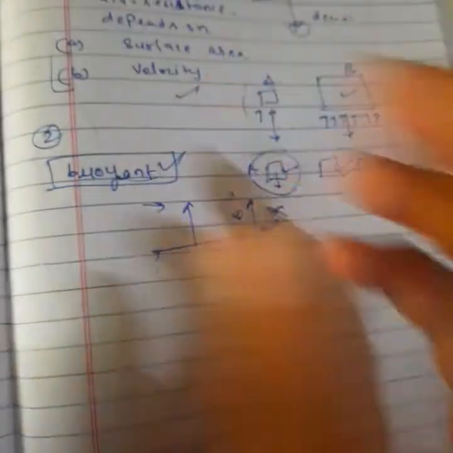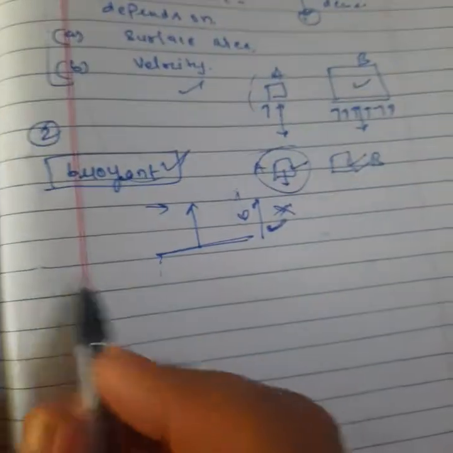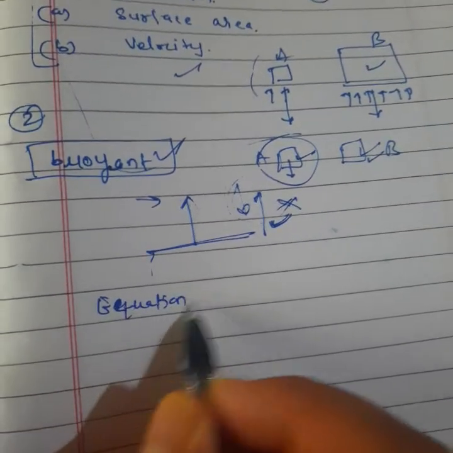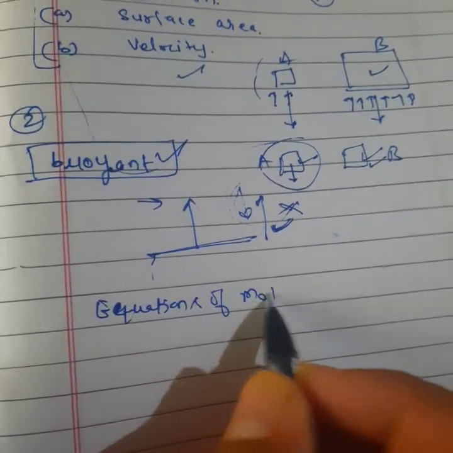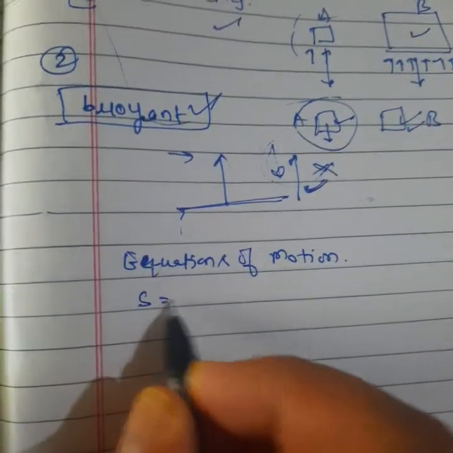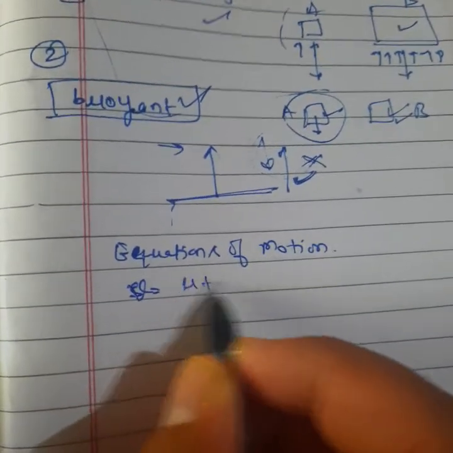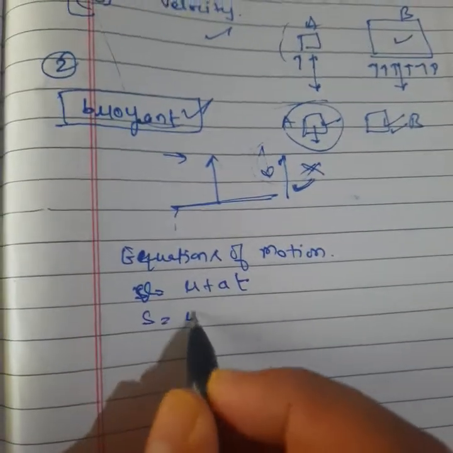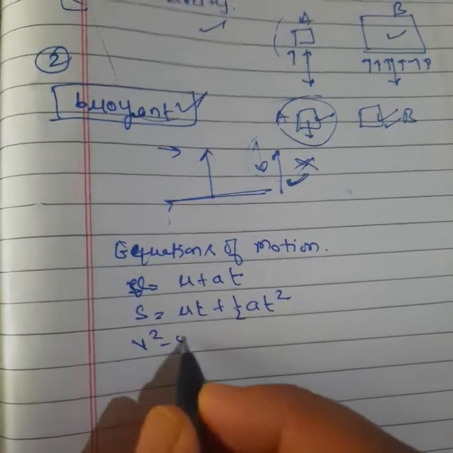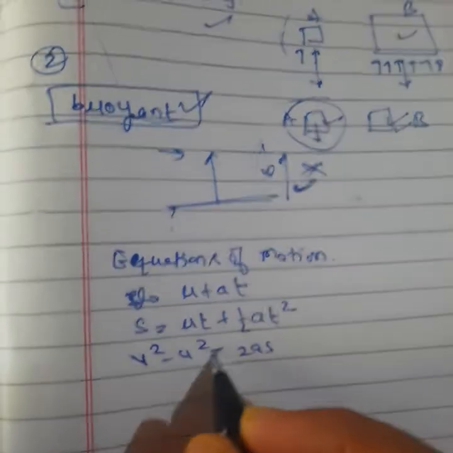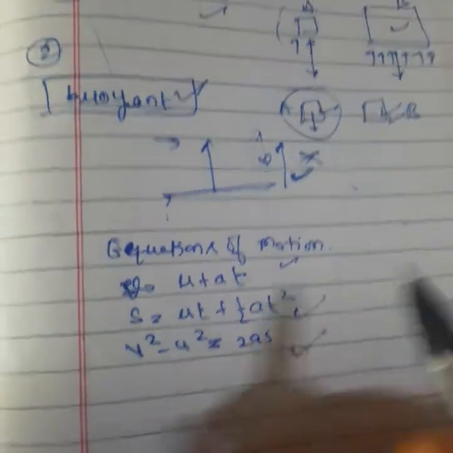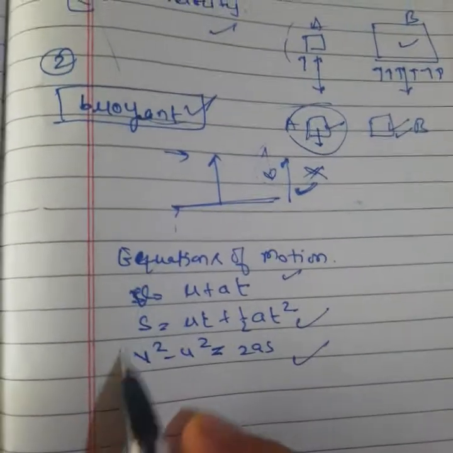Now I will discuss the equations of motion. We have three equations of motion. Number one is V = u + at. The second is s = ut + (1/2)at². And the third equation is v² - u² = 2as. Clear now? First equation, second equation and third equation. Now I will discuss these equations of motion.